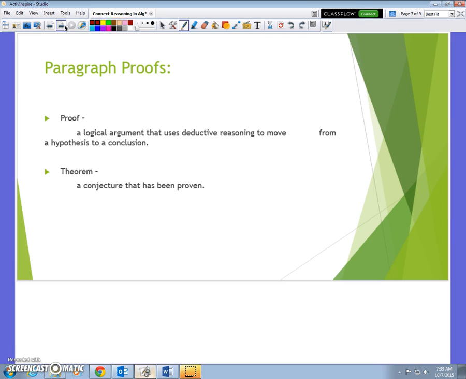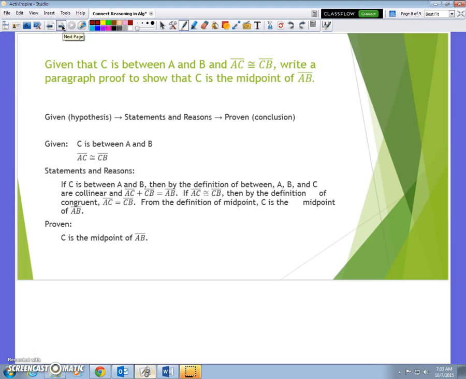So we went from postulate, where there's really no proof, but we accept it to be true, to a theorem, which is proven. It's a true thing. Okay. So we had this nice big long proof, and it looks nasty and long, but it's really not as bad as it seems. It says, given that C is between A and B and AC equals CB, write a proof to show that C is the midpoint of AB.